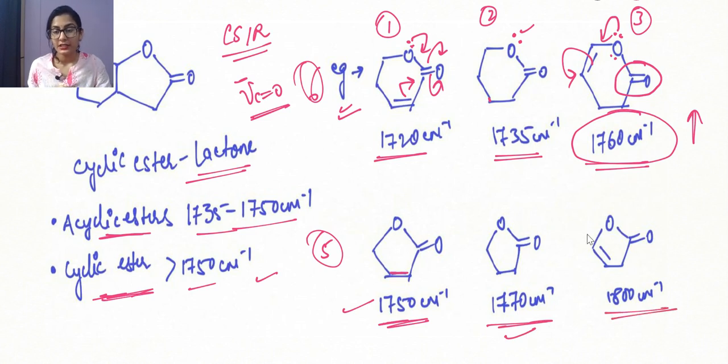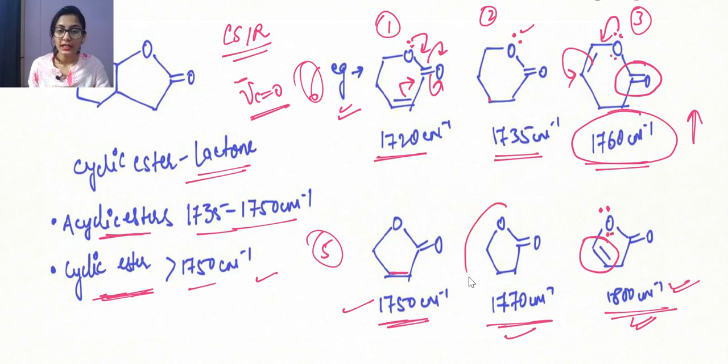And if the pi bond is closer to oxygen like this, making it a vinyl ether system, then the value is going to increase really high. So this is our maximum value, 1800 centimeter inverse, for the double bond which is closer to the oxygen.